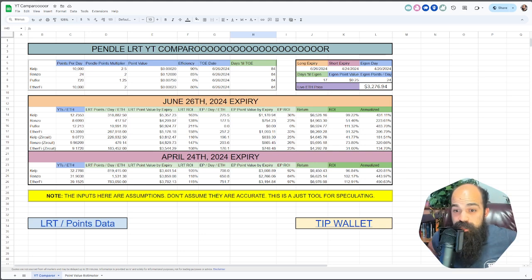All right, let's figure out how to use this thing, right? This is my Pendle LRT Comparator, and what it allows you to do is look at all of the Pendle LRT YTs and compare them with a few assumptions.